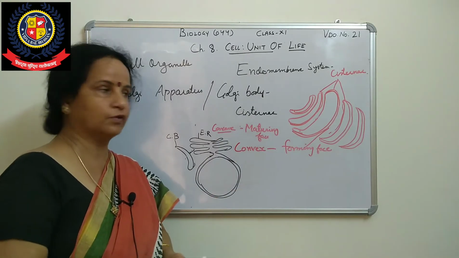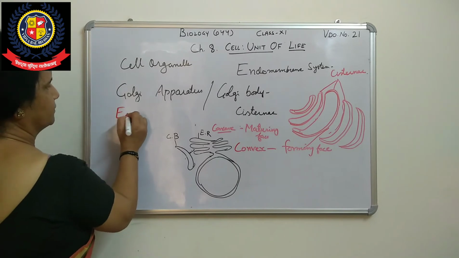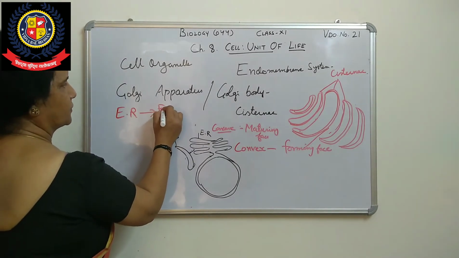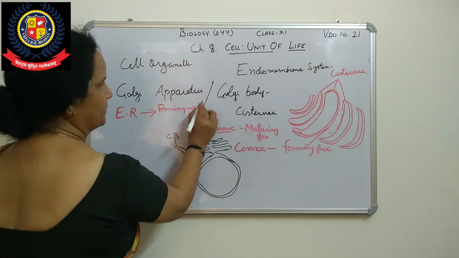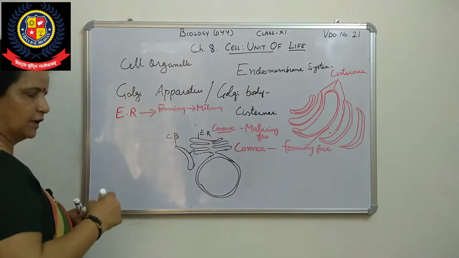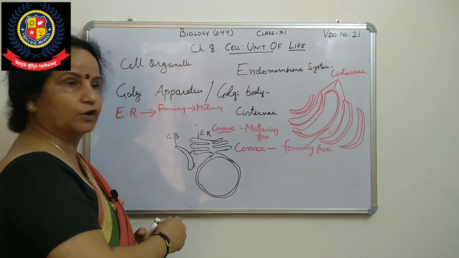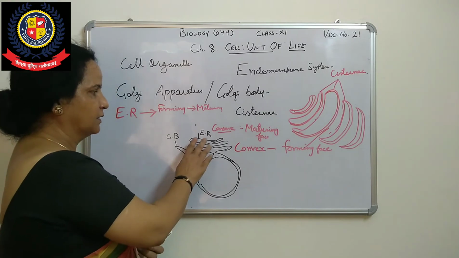So then the transfer, how will it be? First the things are produced in the endoplasmic reticulum, that will go to the convex phase, or the forming phase, right? Then it will go to the maturing phase, then it will move towards where they are required. So this is why it will be interconnected. Then the endomembrane system, both are part of the endomembrane system, so that will be interconnected.